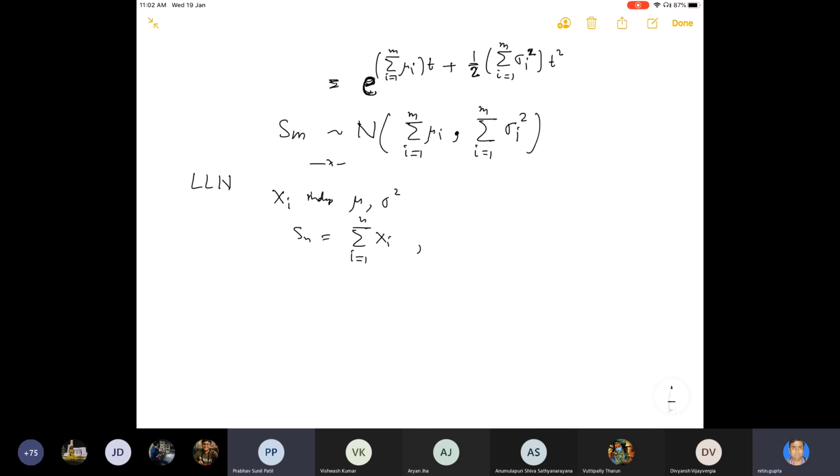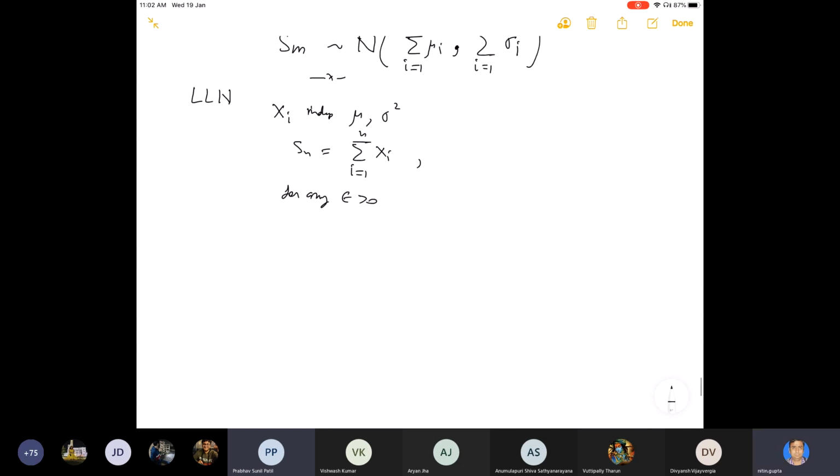Then for any epsilon greater than 0, the probability that mod of xn bar, where xn bar is nothing but Sn by n, minus mu is less than epsilon goes to 1 as n goes to infinity.